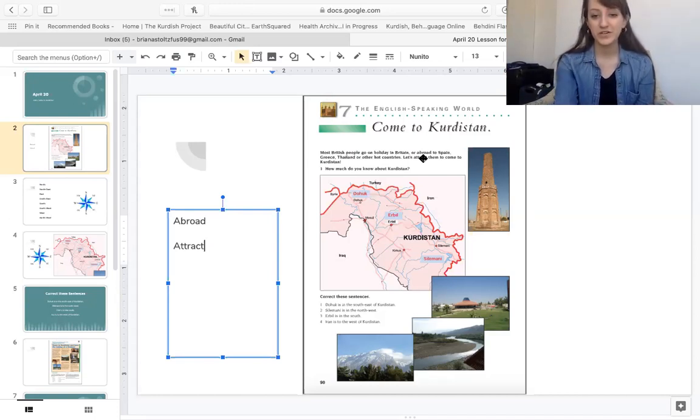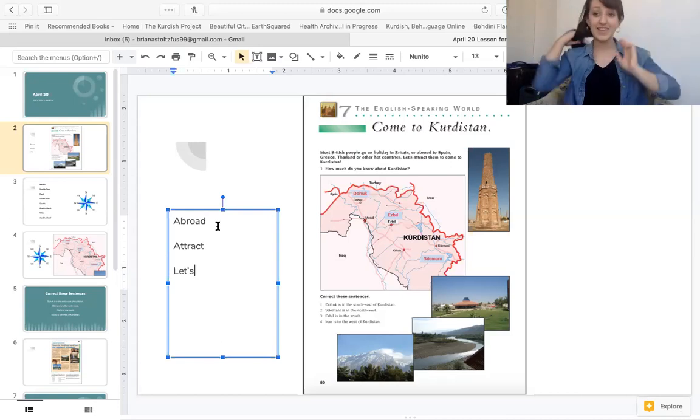And what is this word? This says let's. Let's is a short way of saying let us. I could say, let us study English. That means I want all of us to do something together. Let us attract them to come to Kurdistan. But we shorten it by saying, let's. After me, abroad, attract, let's.